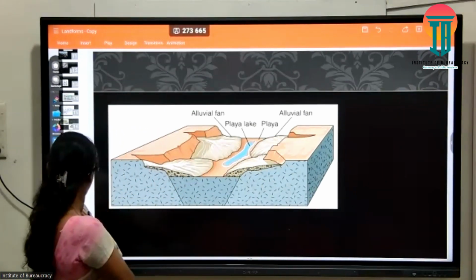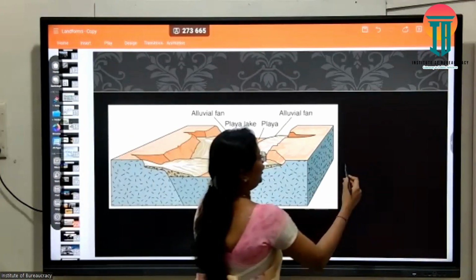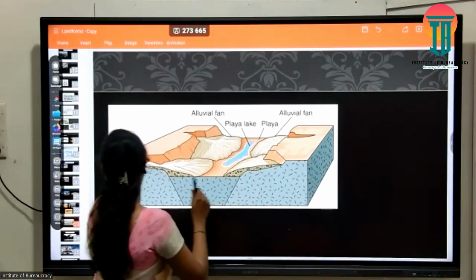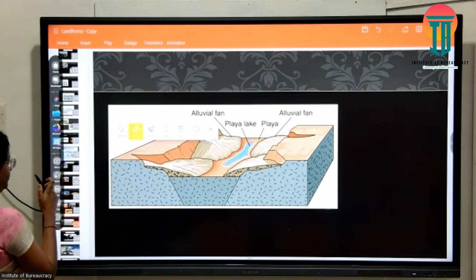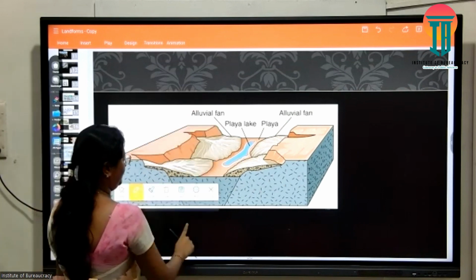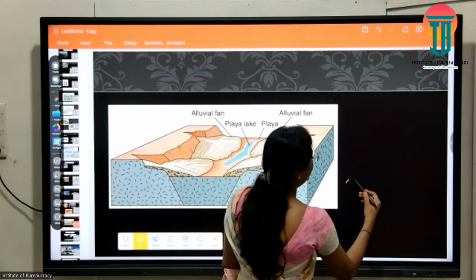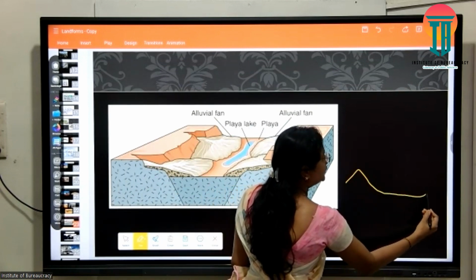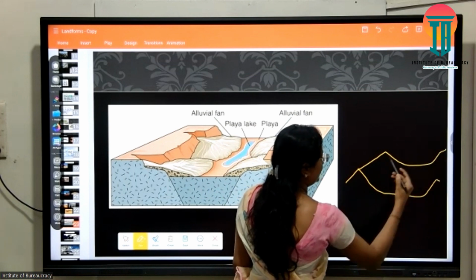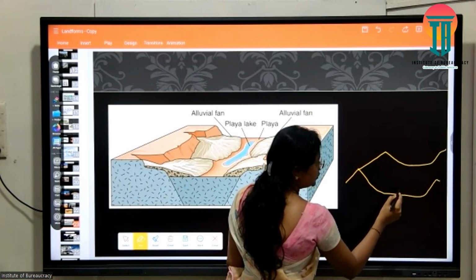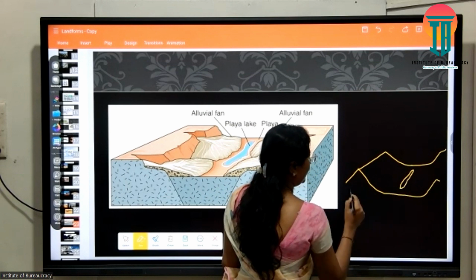Okay, this is my mountainous region with a centralized basin, this depression, and the small lakes.